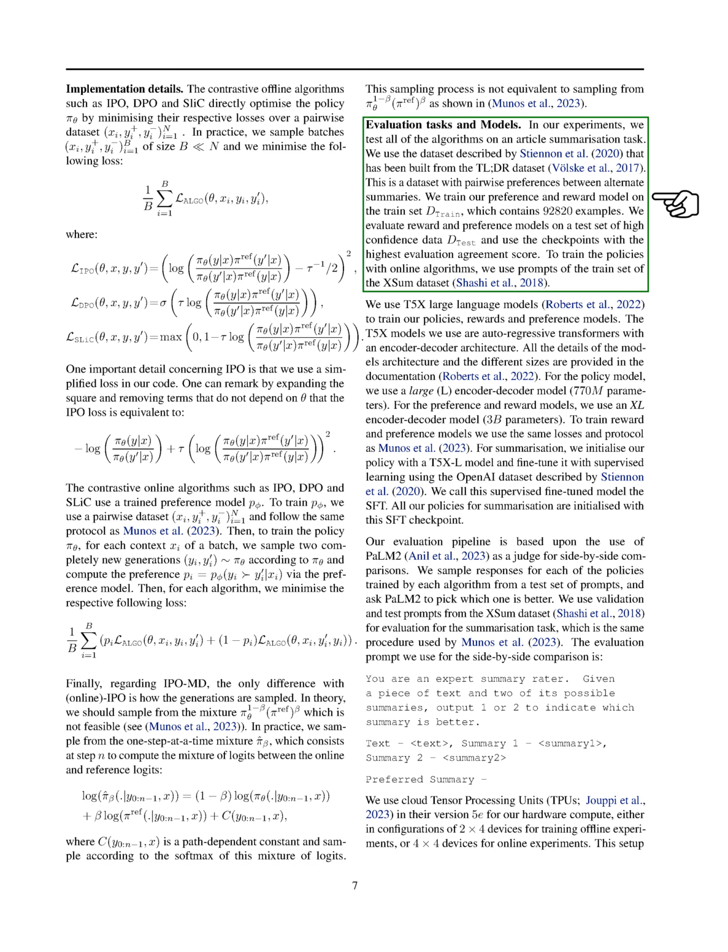In our evaluation tasks, we tested all algorithms on an article summarization task using a dataset with pairwise preferences between alternate summaries. We trained our models on a training set and evaluated them on a test set. For training the policies with online algorithms, we used prompts from the XSUM dataset and T5X large language models.